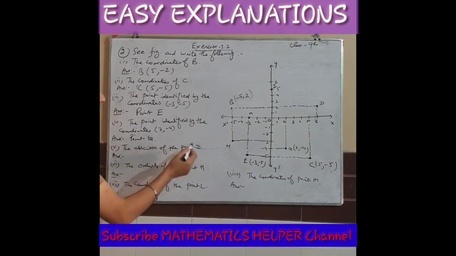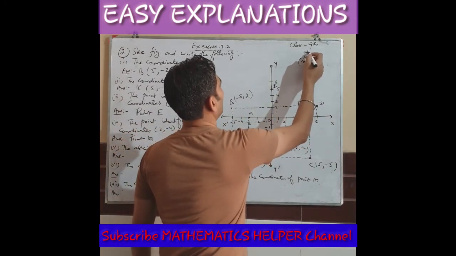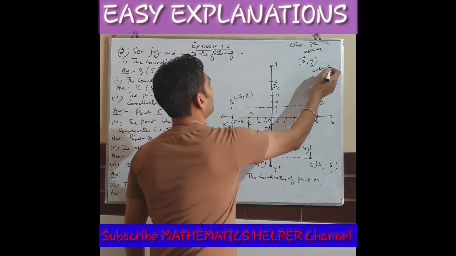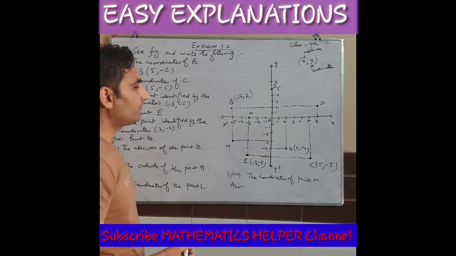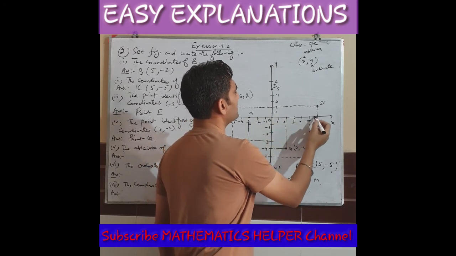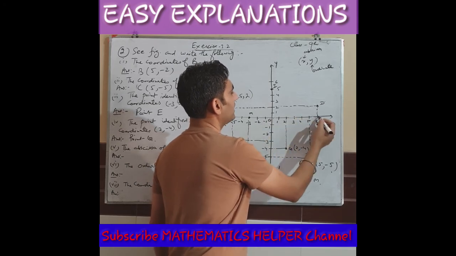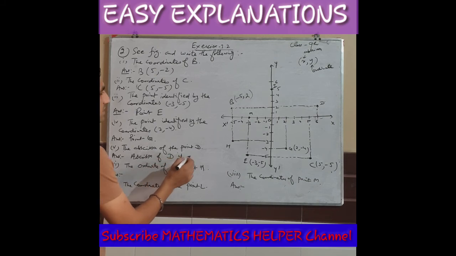Next, part number 5: the abscissa of the point D. What do you mean by abscissa? In any point like (x, y), the x value is called abscissa, and the y value is called ordinate. So you have to find the abscissa of point D. Where is point D? D is here. For D, first of all, you have to move on the x-axis. How much distance will you move for the abscissa of D? It is up to 6. So the abscissa of D is 6, the value of x.